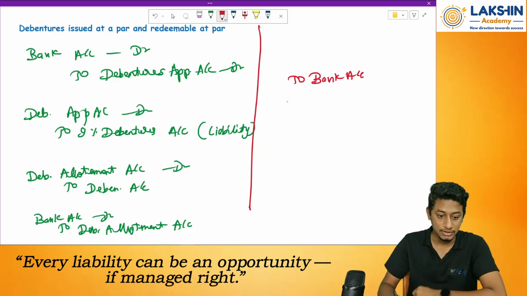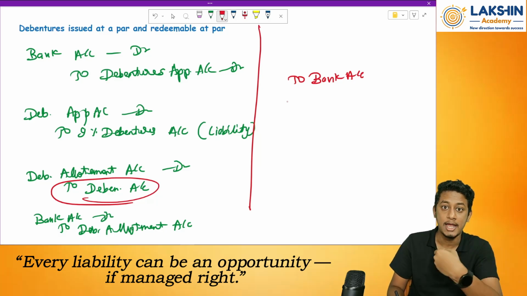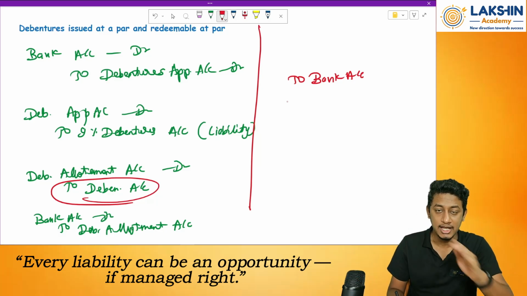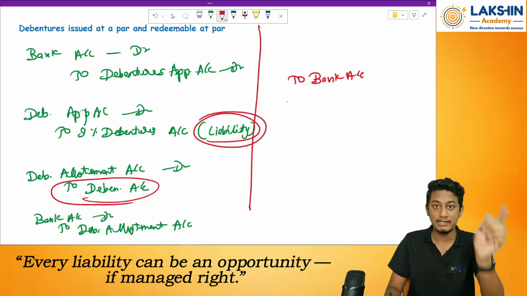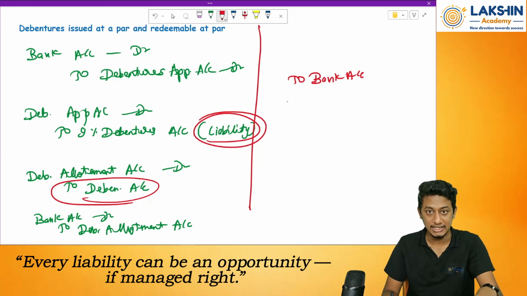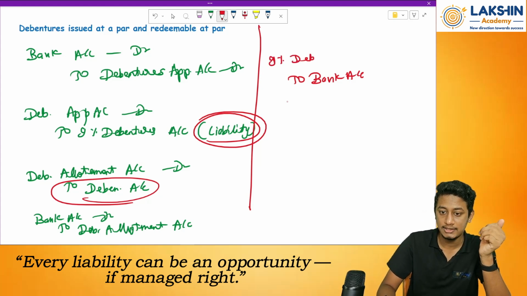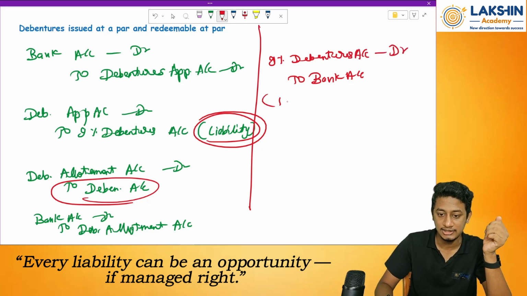And the debentures I had in my books of accounts will no longer be valid. Once I purchase them back, that means I will cancel the debentures. Debenture was a liability, and whenever the liability is cancelled, its value decreases, so debit the account. So 9% debentures account debited. Done. This is the redemption entry.